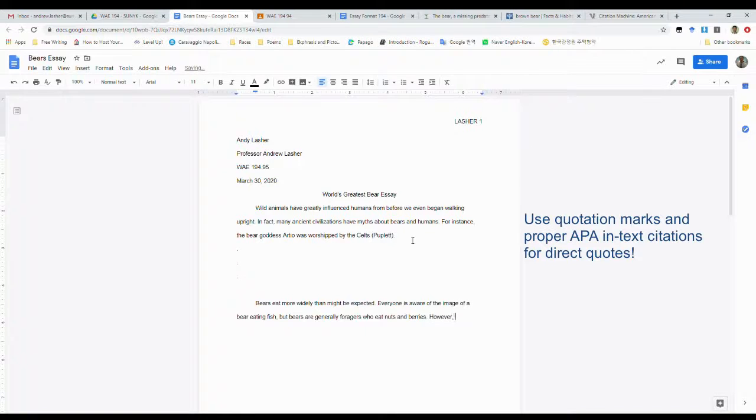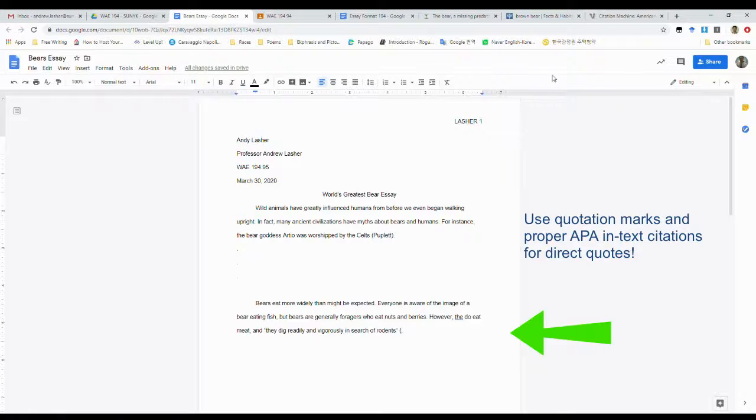However, now we want to use our quote. However, they do eat meat, and we're going to put this in direct quotes. They dig readily and vigorously in search of rodents.